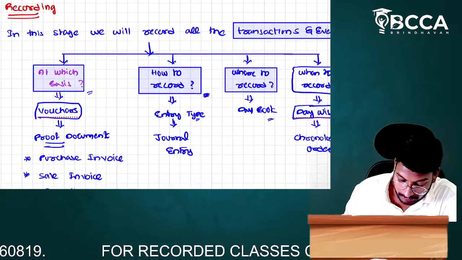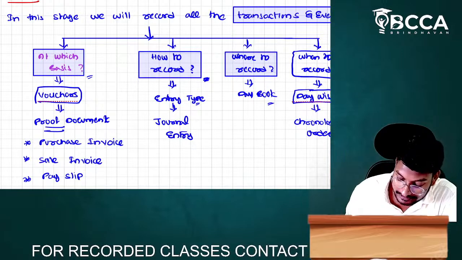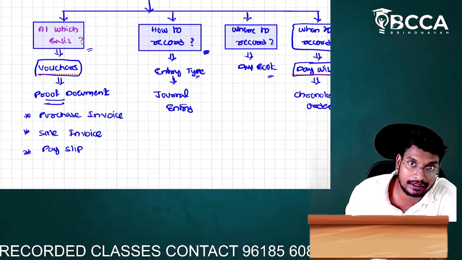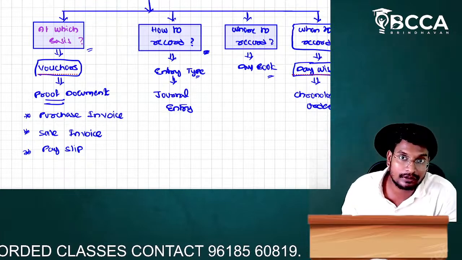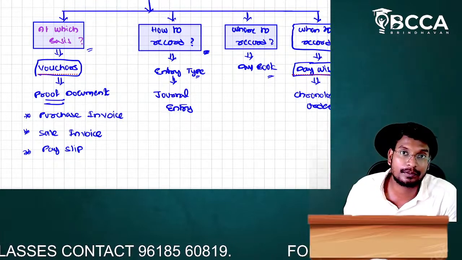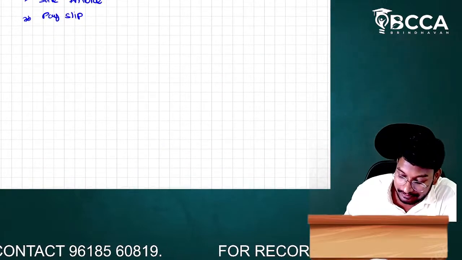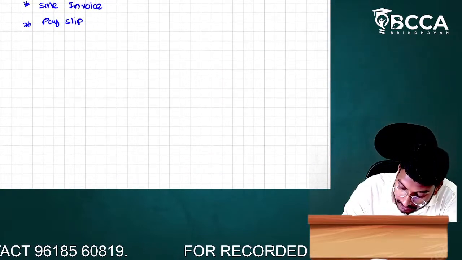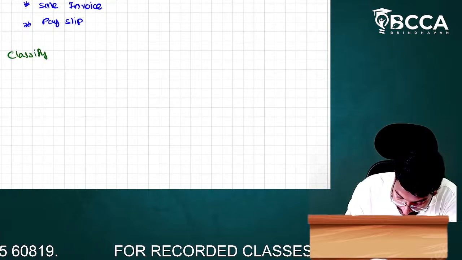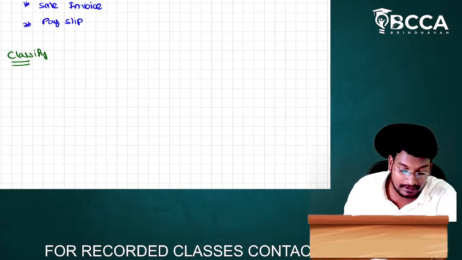So now, what am I going to discuss, sir? I am discussing recording. In this recording, I have clearly explained where to record and on what basis I have to record. Based on recording alone, can we find the profit or loss, sir? We cannot find the profit or loss. So after recording the transactions and events, we have to classify them. We have to classify the recorded transactions. How can we classify, sir?